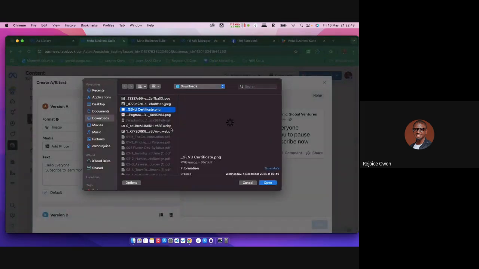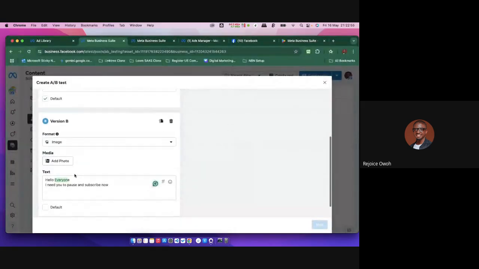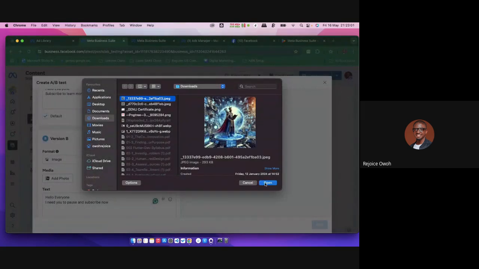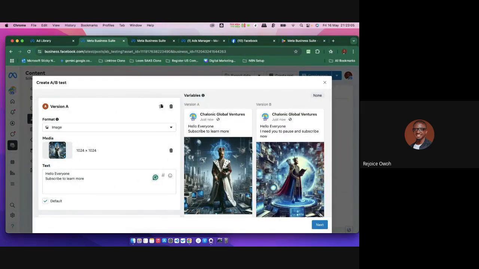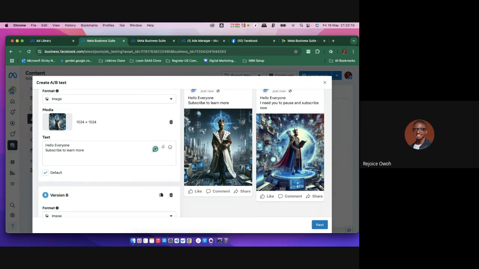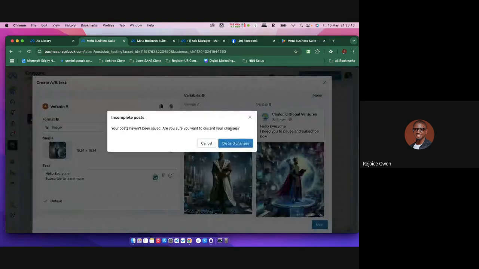So A/B testing literally makes it. Let me find an image. Let me say I'm using this one first, and then I want to add the second image, this particular one now. I want to know the one people are going to react more to. So these are two different images. It's going to show this to a set of persons and show the other to another set of persons. So you can literally use this A/B testing platform to know the version that works, especially if you have ideas and you're not sure.